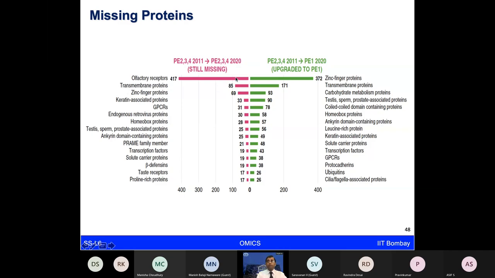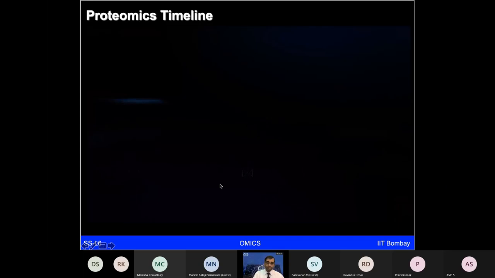So still we have quite a few proteins for which we have no idea whether they are really present in the human system or not, and those are known as missing proteins. Many of these proteins belong to different types of olfactory receptors, some transmembrane proteins, and proteins including the testis and the sperm proteins. For many of these proteins, we still have only the prediction that the genes are there. So the possibility is that RNA and proteins are going to be formed, but we still do not have any technology which can show that these proteins are actually present. So there is still a lot of scientific challenge to decipher some of these groups of proteins.